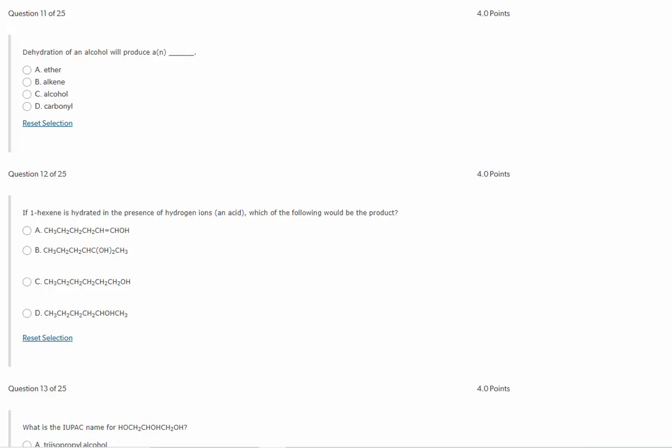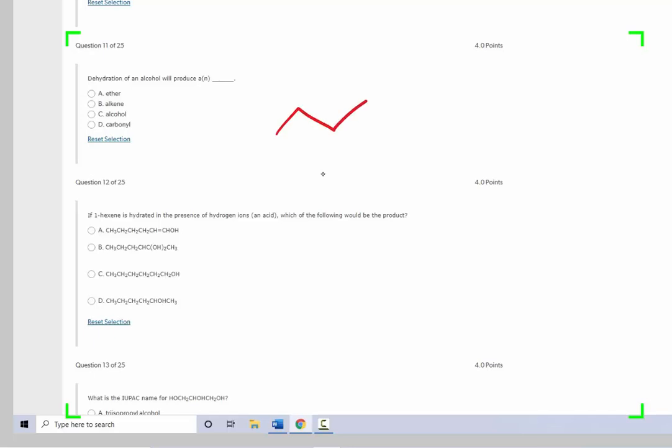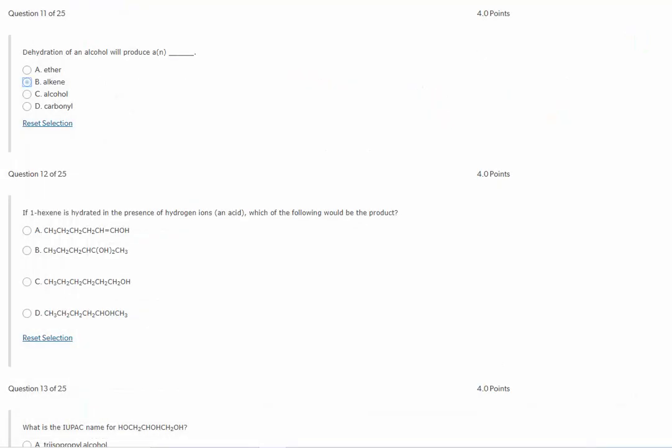Number 11, dehydration of an alcohol will produce what? Well, dehydration of an alcohol, so if we have our alcohol here, have our OH, we have our H. Dehydration means we are removing a water molecule. And when we remove that water molecule, what we end up with is an alkene. Alkene is the answer to number 11.